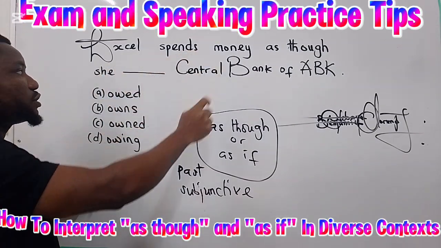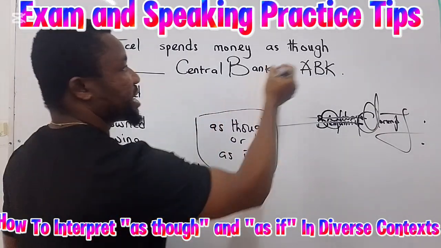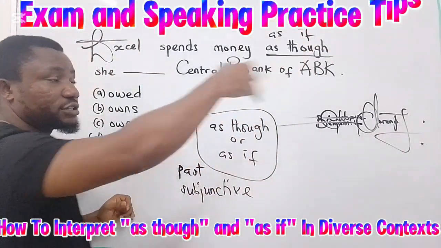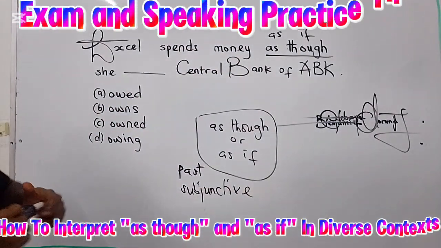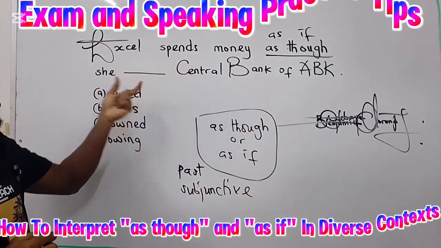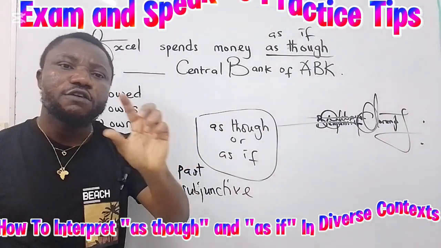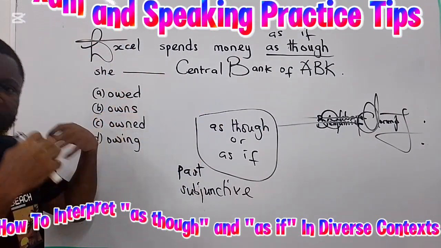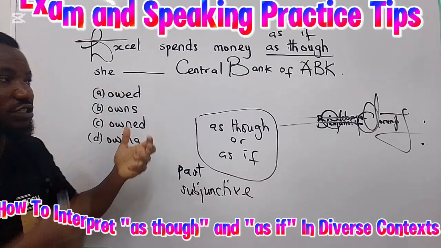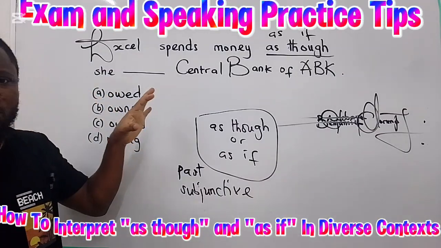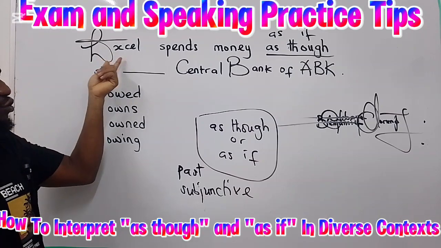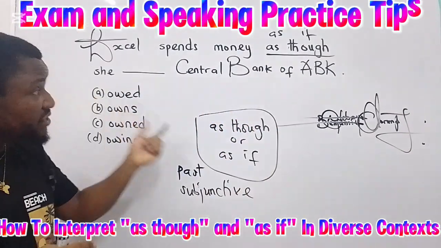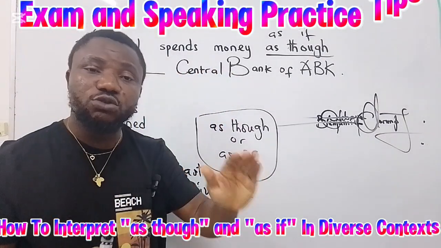Excel spends money as though she does Central Bank of ABK. Remember, this can be "as if". It's the same structure, the same situation, okay? Now, this person spends money as though she does Central Bank of ABK. For the speaker to have spoken this way, it means that this individual, this Excel, doesn't have a central bank.